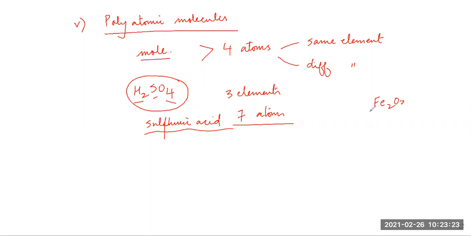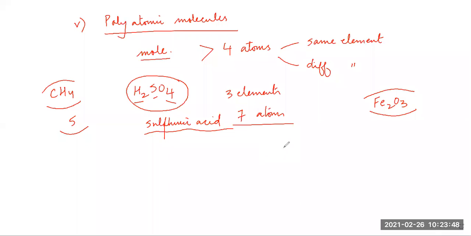Fe2O3, right? So this is also a molecule which has more than 4 atoms. CH4. Oh, beautiful. Methane, 2 elements and 5 atoms. Beautiful. Anybody else can give us some more examples?